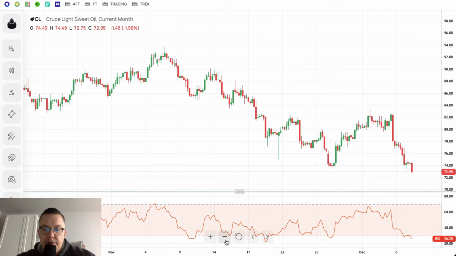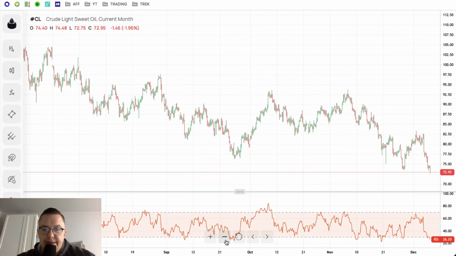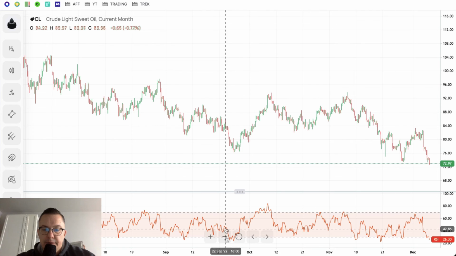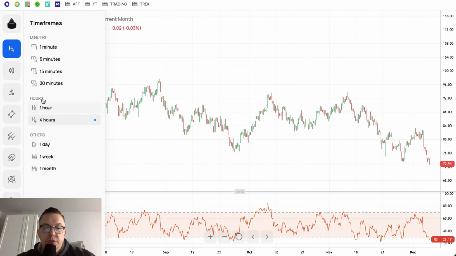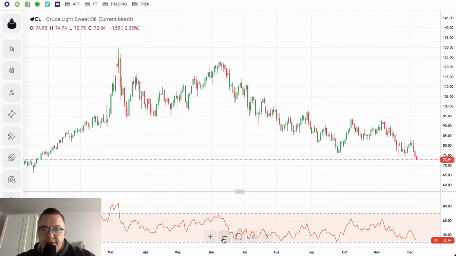So right now we continue to move basically lower. I'm trying to find out where is the next technical support for this market on the 4-hour chart. However, it looks like we need to look at the daily chart, because on a 4-hour I can't find any substantial support.